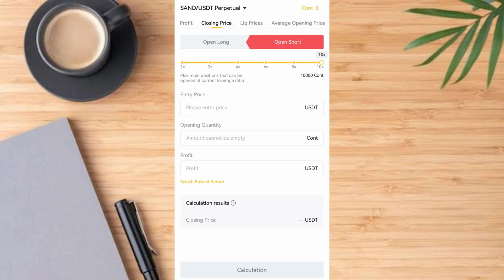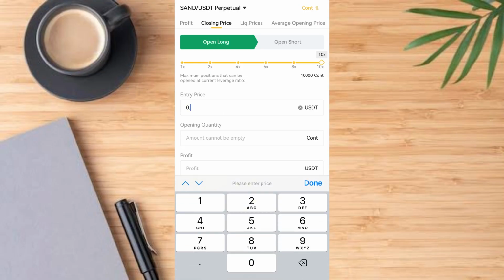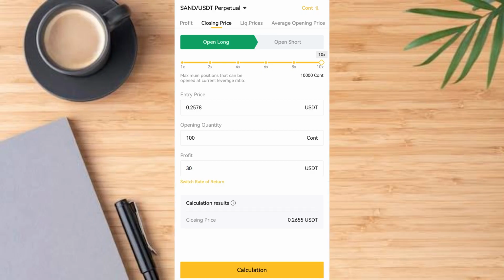Now let's tap on closing price. Closing price is a bit different. Now we've calculated based on profit, then you have to select your margin as well, entry price, open count, then the profit you expect, then it will calculate for you. So let's say our entry price is still 0.2578 and open count we are going for 100 this time around. So what do you expect from this? Maybe you want to make, let's say, 30 USDT. Tap on done, then tap on count.